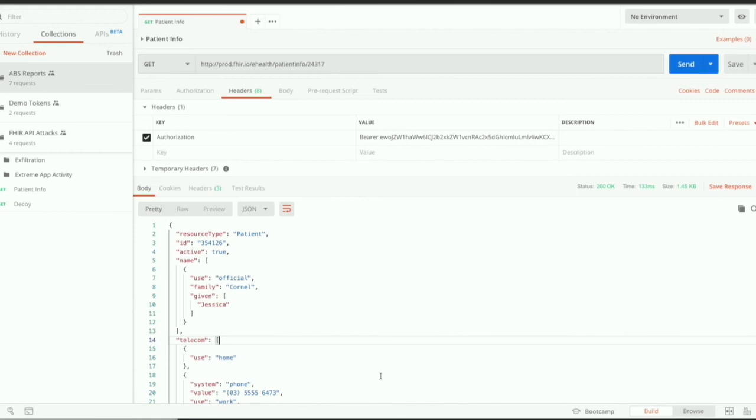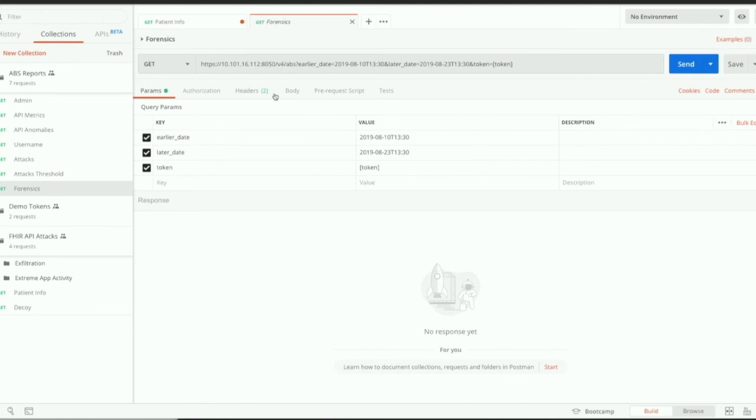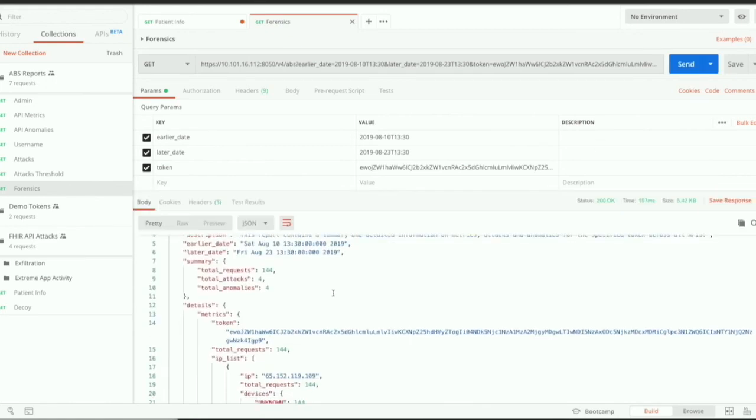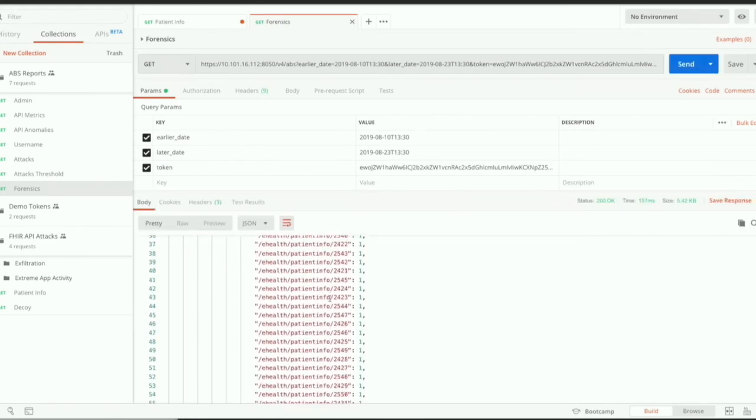So I copied the header, the token that was blocked, and I can go and make an API call to PingIntelligence for APIs to get the forensics from there. This is very important because a lot of security tooling is going to give you the ability to detect and block attacks, but it's not sufficient to block and detect an attack.